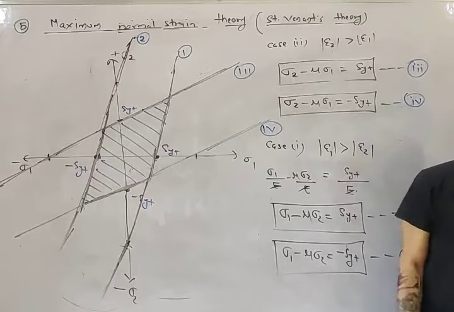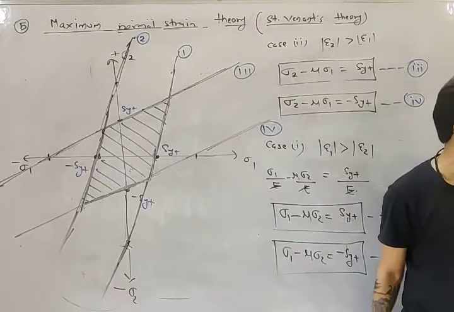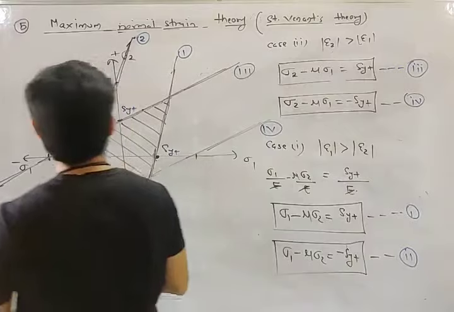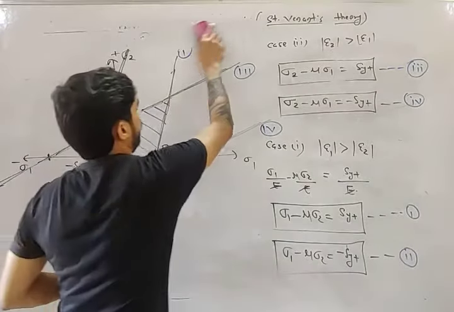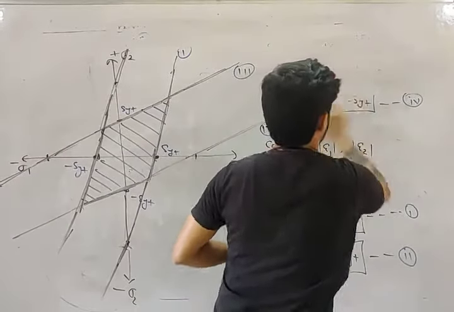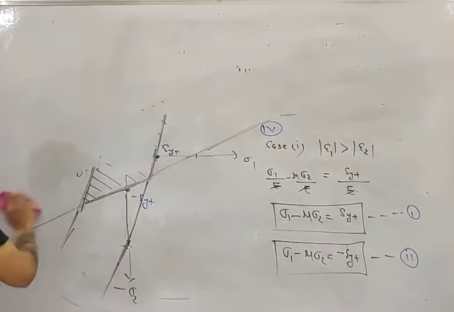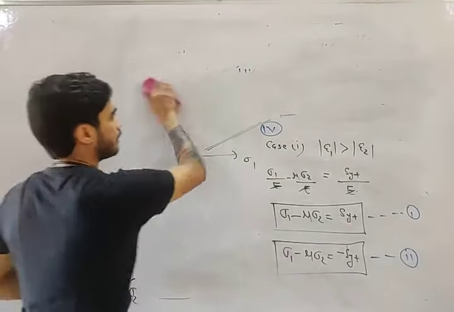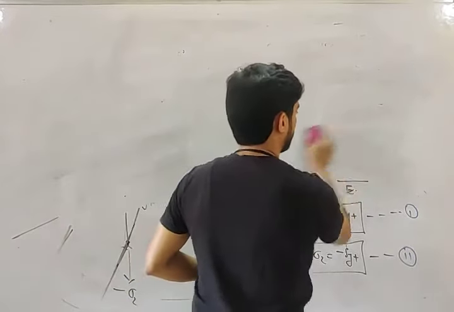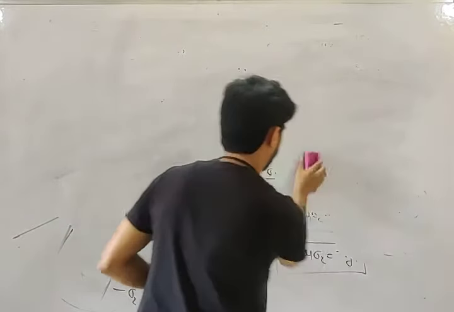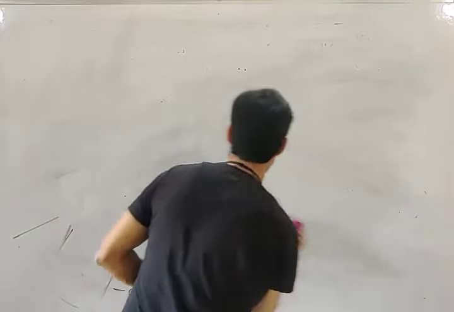Okay. So do you understand the 5 theories of failure? Let's revise our concept. Let's write down the equations of all 5 theories of failure, and let's write down the shapes also.